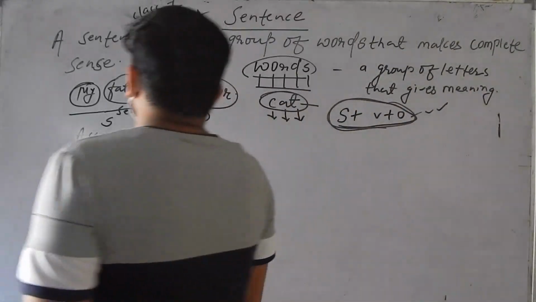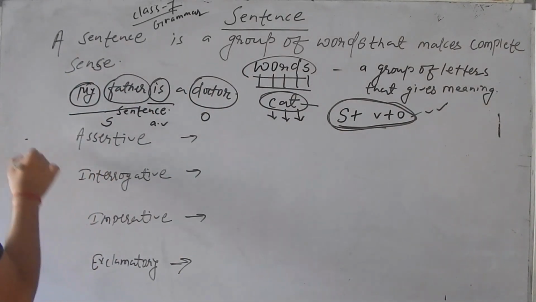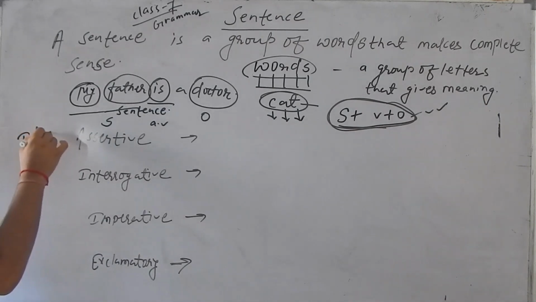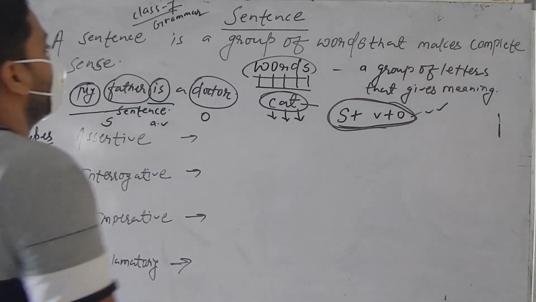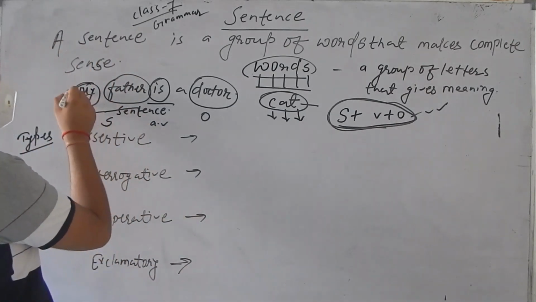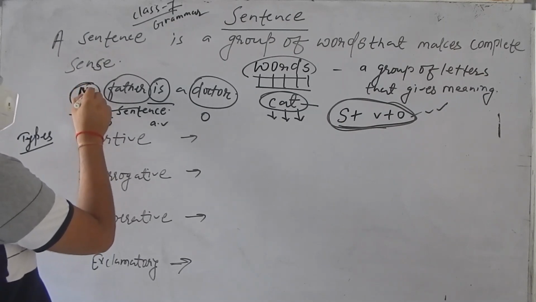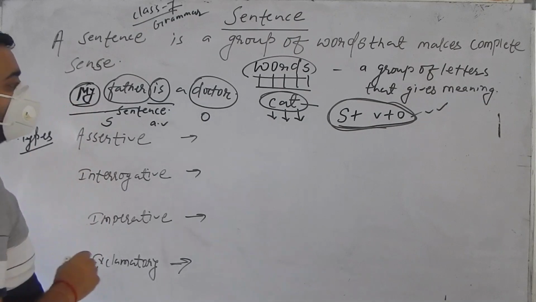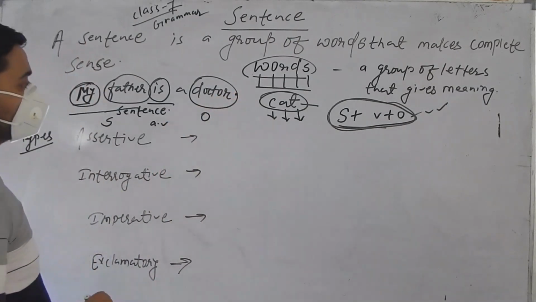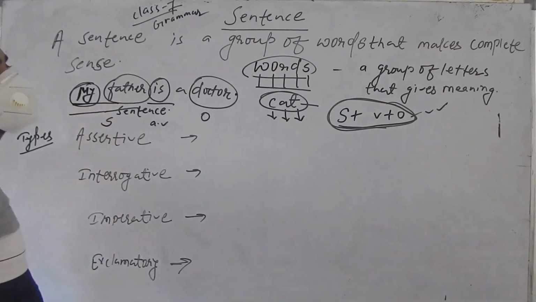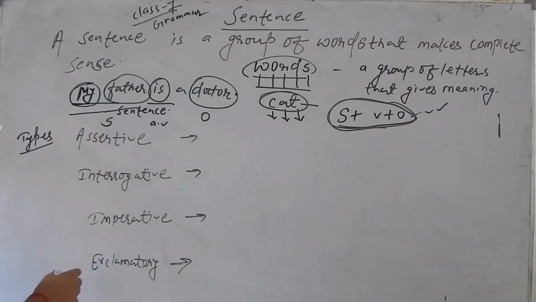And now we are going to talk about types of sentences. Before that, when we write a sentence, some more important things are there. The starting letter of the word in a sentence must be a capital letter. Now, there must be a full stop if it is an assertive sentence. So these are the characteristics of a sentence, features of a sentence. And now we are going to talk about types of sentence.